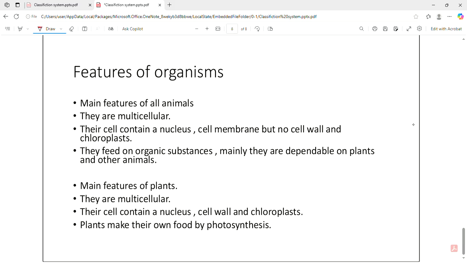In animals, they are multicellular. Their cells contain a nucleus, cell membrane, but no cell wall and chloroplast. They feed on organic substances. Mainly, they are dependent on plants and other animals. Main features of plants: they are multicellular. Their cells contain a nucleus, cell wall, and chloroplast. Plants make their own food by photosynthesis.